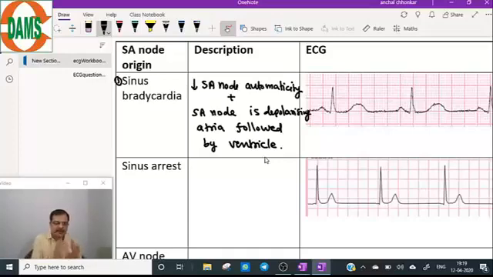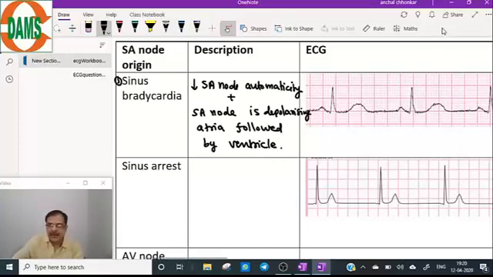So now how does it translate into the ECG? The first column is the name of the arrhythmia, bradyarrhythmia. The second column is the description of that arrhythmia in minimum words. And third is the diagram and ECG diagnosis. So how do we convert this into the ECG findings? Then we look at the ECG.